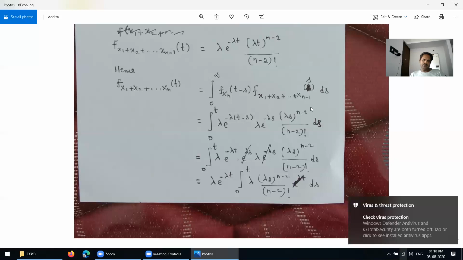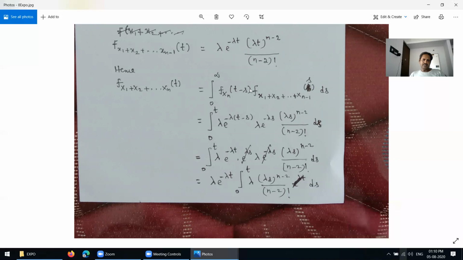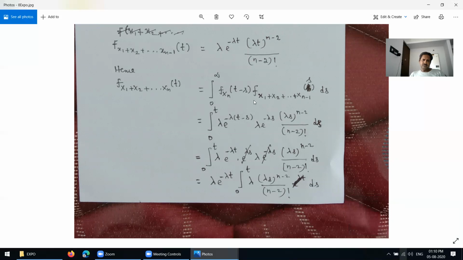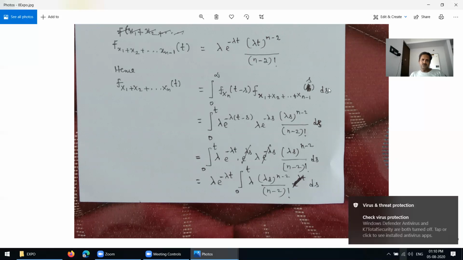So these are the two definitions. What is the value here now? This one is nothing but the exponential distribution, and this one is the gamma distribution. This is f xn of t minus s into f of x1 plus x2 plus etc. xn minus 1 of s ds. What is the value for this?